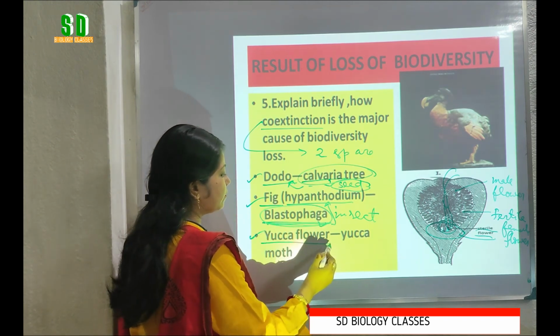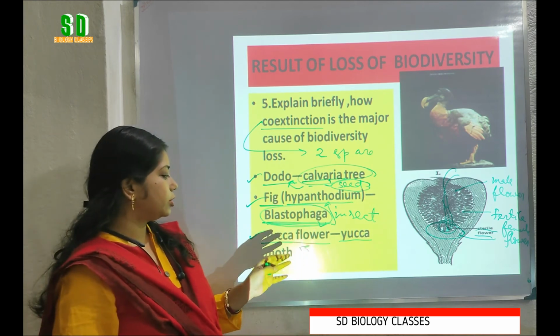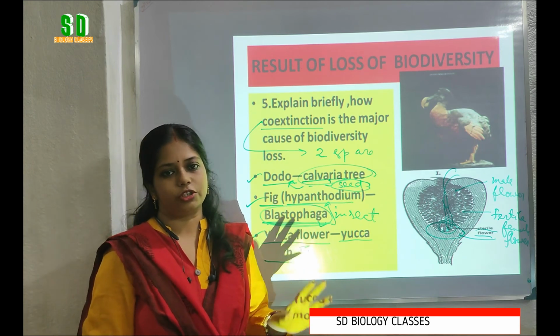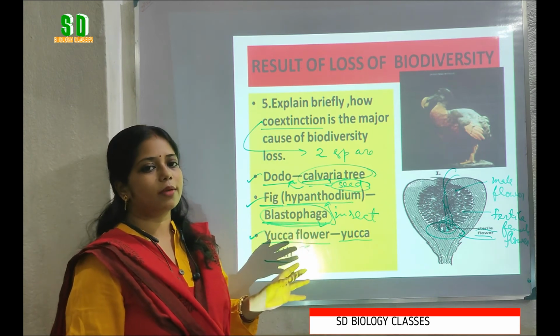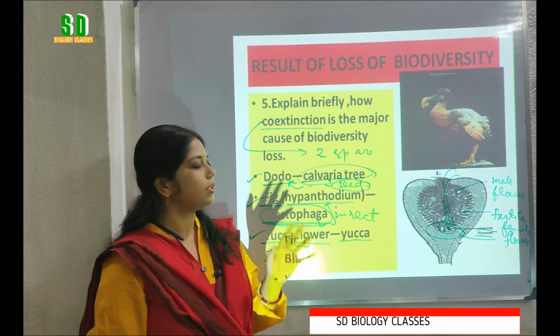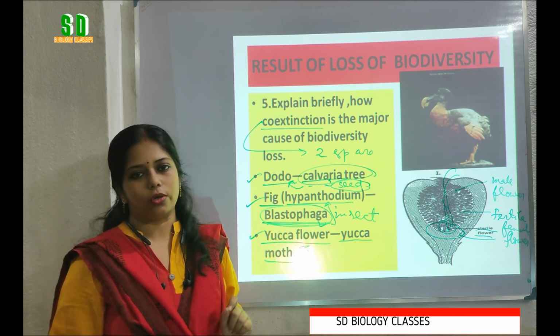Another one is the yucca flower and the yucca moth. These also have a pollinator and pollination relationship. So these three are the examples where we can see that co-extinction plays a major role as a cause of biodiversity loss.